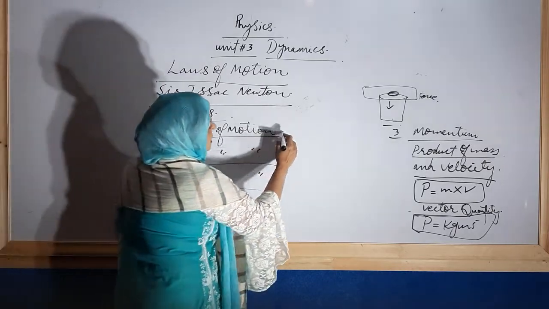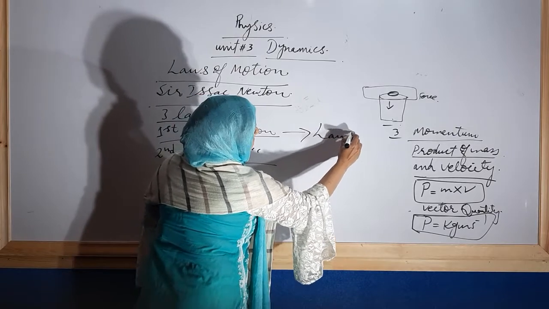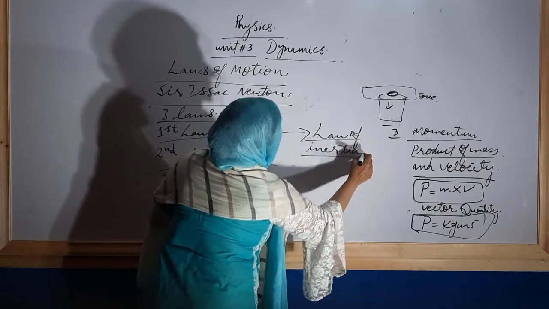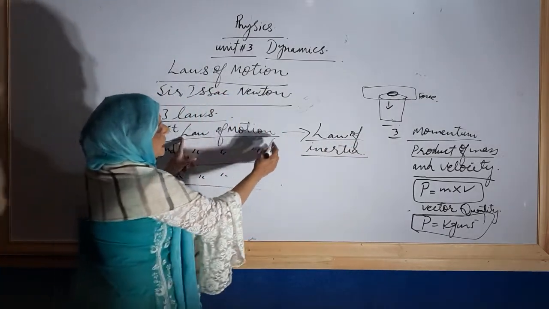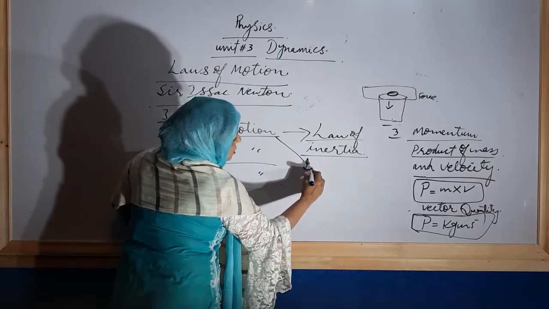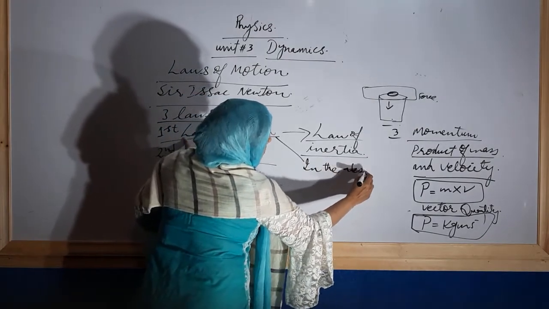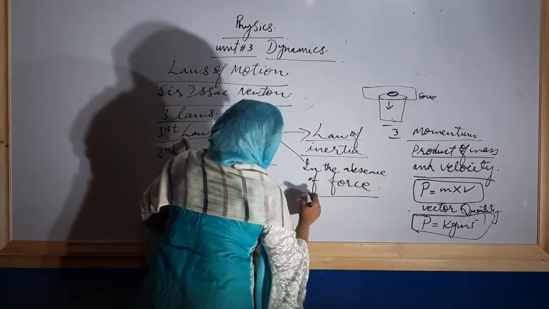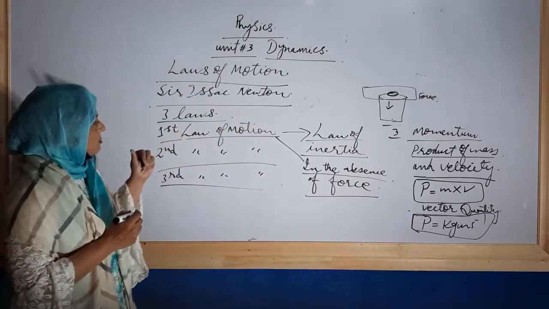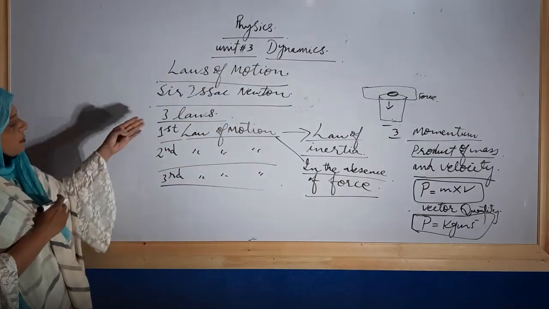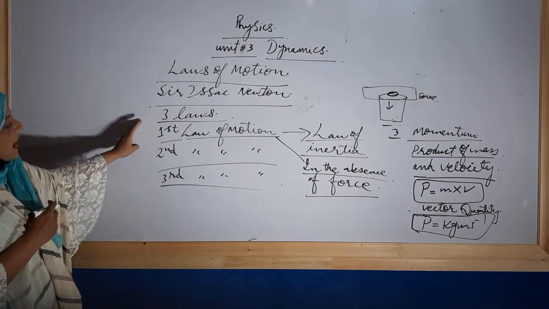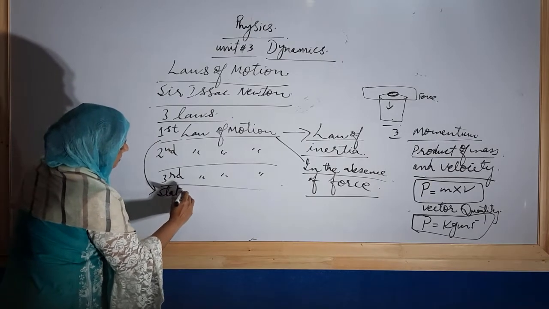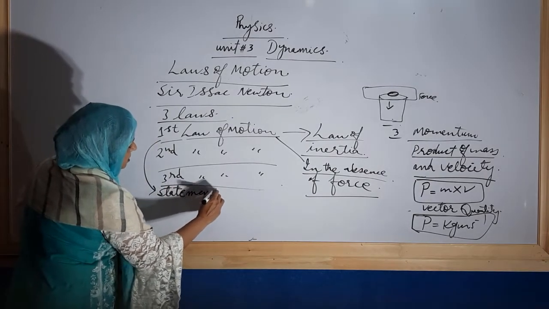Now, the first law of motion is also known as the law of inertia. How is it known as the law of inertia? Because the first law of motion deals with the absence of net force. So what is the statement? Always remember that whenever we have to explain a law, we term it as its statement. We will never write a definition, we will write a statement.